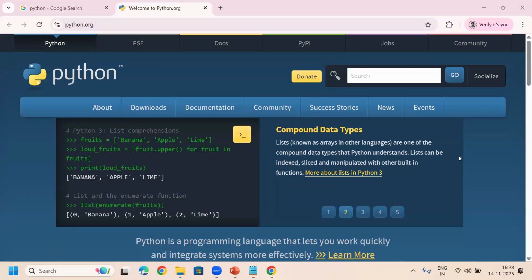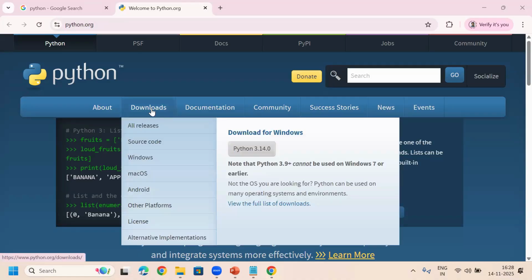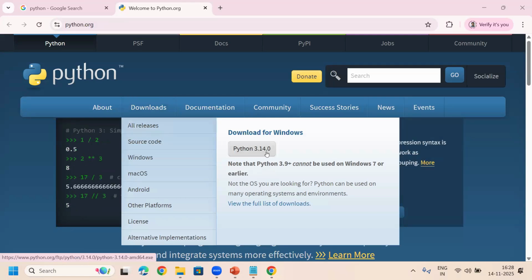If you want to download Python software, here there is a button or menu, Downloads. Here, 3.14 is the latest one, recently released. If you want to download this one, you can click on this button. Let me click on this button, 3.14.0.